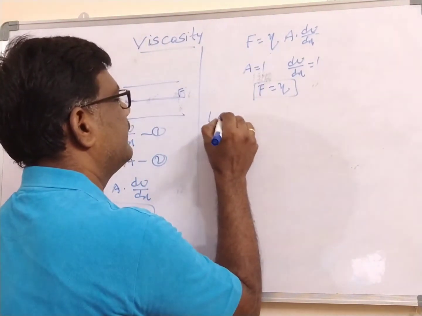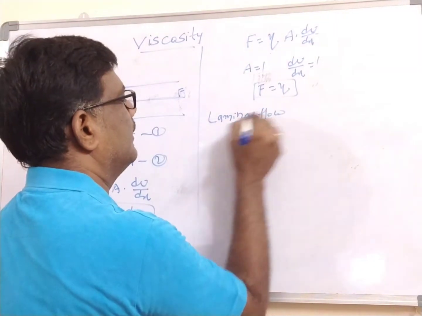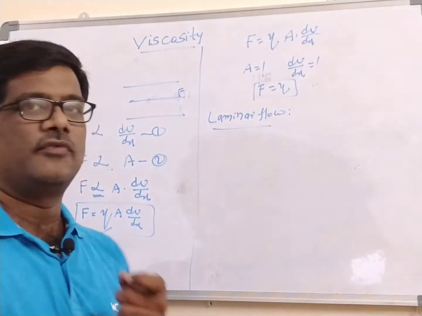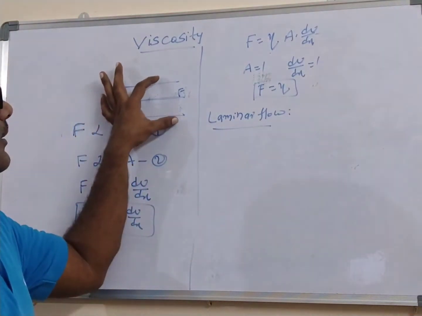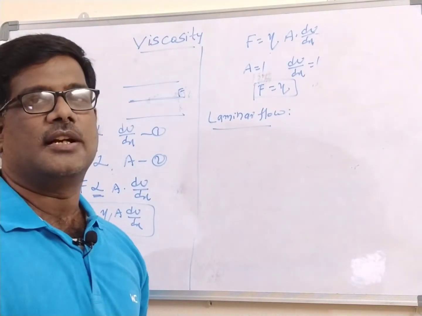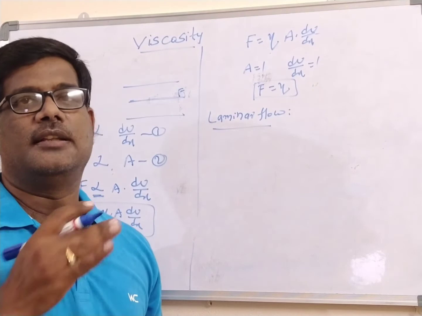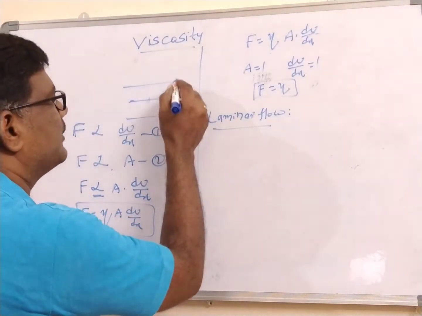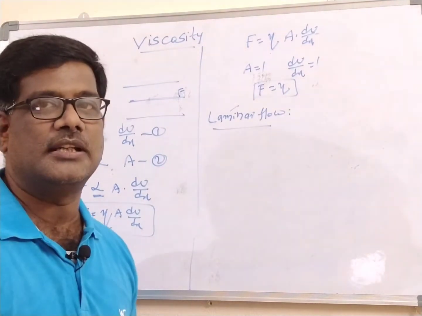Immediately, another very important topic: laminar flow. 2 marks question, very important. What is the laminar flow? Whenever the liquid propagates in the form of a layer structure, the velocity of the layers, if you observe from the top to the bottom, decreases as we move from top to bottom. That's why the flow is called laminar flow.